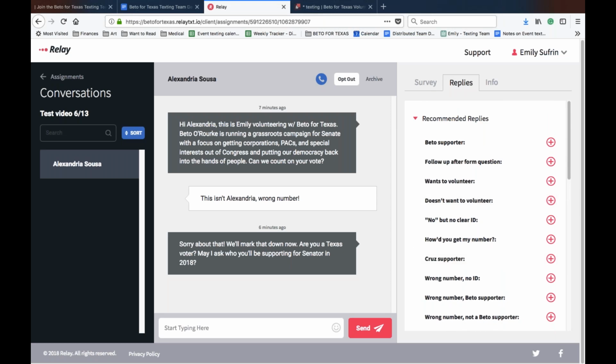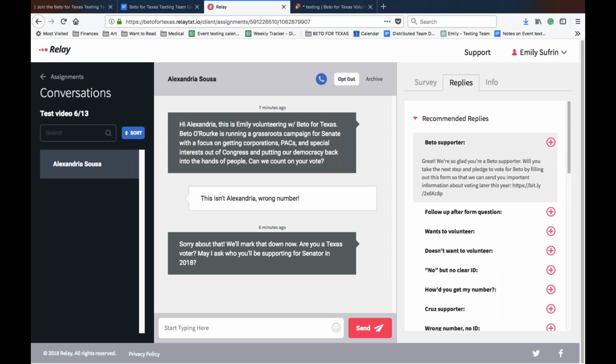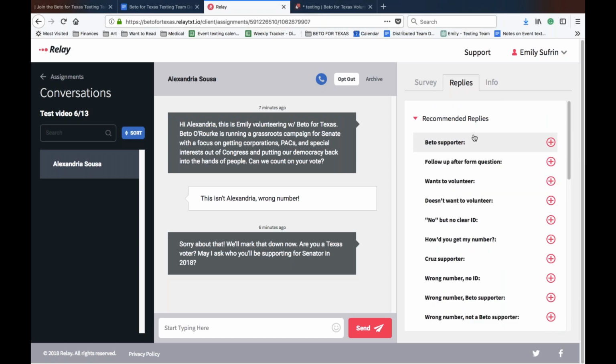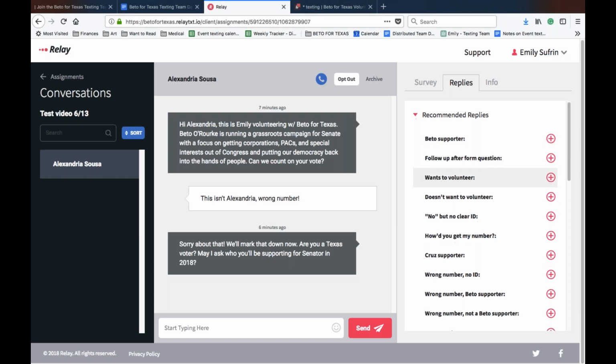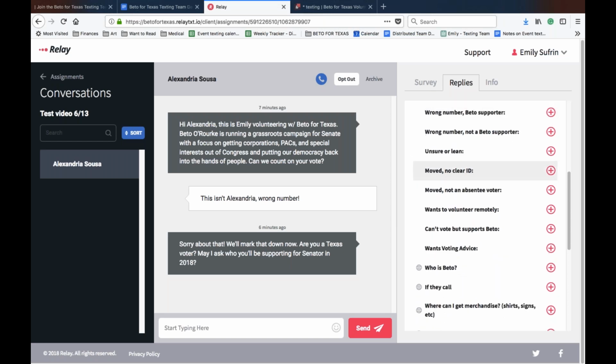So you should always read through all the recommended replies. And, there are going to be instances where you need to maybe supplement these recommended replies a little bit, right? If someone says, I'm a Beto supporter and I'm really sick right now, but he's got my vote, you should say, I hope you feel better. We're not robots, we're people. And these are person-to-person conversations that really have an impact on people's relationship to the campaign, which is why we are always polite, even if someone disagrees with us, even if someone says something not so friendly.